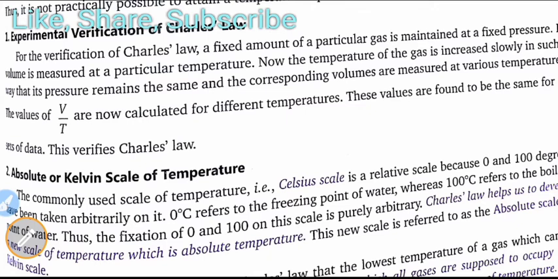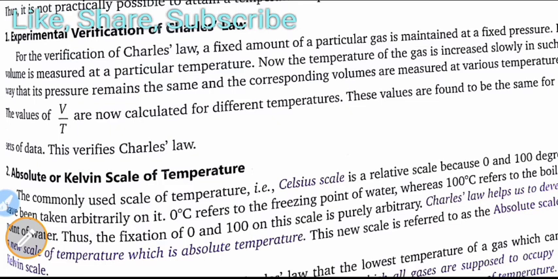For the verification of Charles law, a fixed amount of a particular gas is maintained at a fixed pressure. If you want to verify Charles law, you have to maintain a fixed pressure. As you already know, in Boyle's law we have to fix the temperature, and in Charles law we have to fix pressure. Its volume is measured at a particular temperature. Now the temperature of the gas is increased slowly in such a way that its pressure remains the same, and the corresponding volumes are measured at various temperatures.